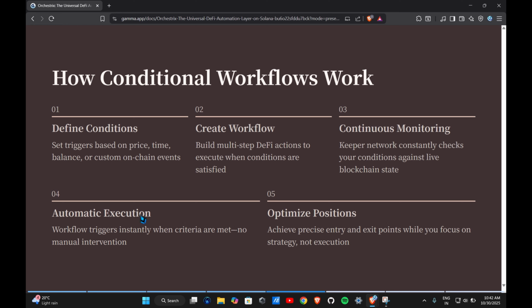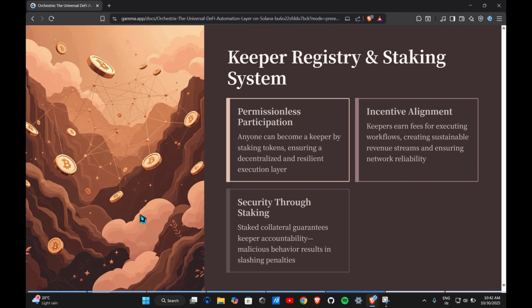Now, as the name suggests, the conditional workflows require some conditions to be met prior to the execution. For instance, if you want a certain trade to happen or asset swapping when the value of assets reaches a fixed threshold, you can have them done under conditional workflows, like the arbitraging only happening when the price difference between two platforms reaches 2%, for instance, Marinade and Jupiter. In these two platforms, if the price difference is 2% with Marinade exceeding in the prices, you will have them executed immediately after this particular condition is met.